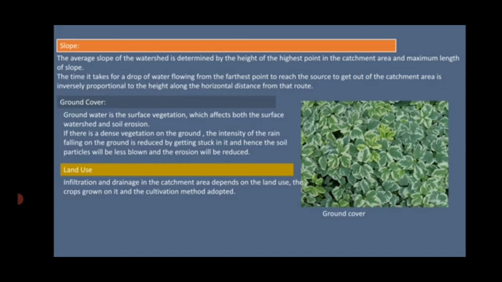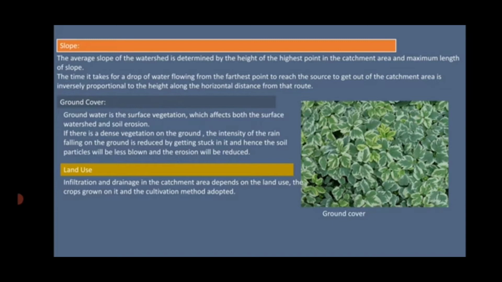Now, what is infiltration? It is the process of water entering into the soil through the earth's surface. Okay, the water enters into the soil through the earth's surface, that is called infiltration. So, to determine how to use this, it is important for us to first know how the watershed area is being used, then the process of infiltration and the drainage in this catchment area.